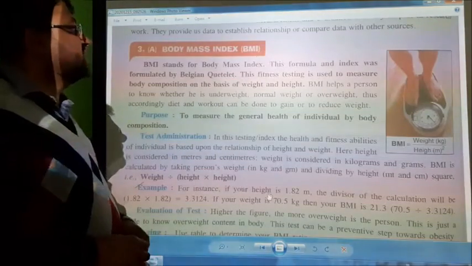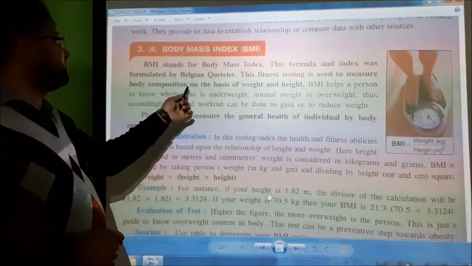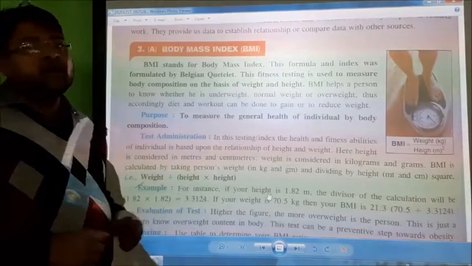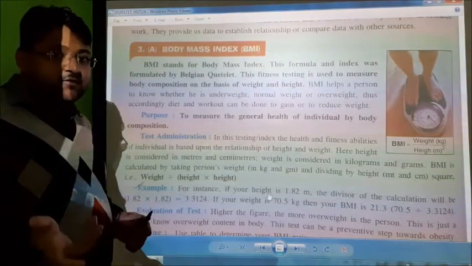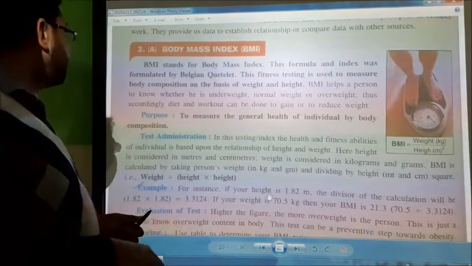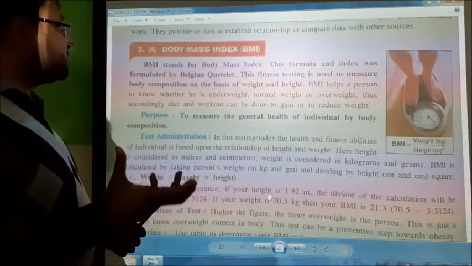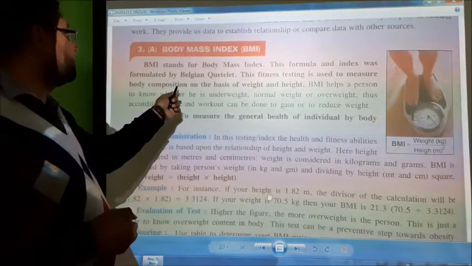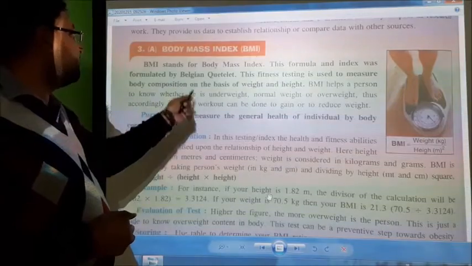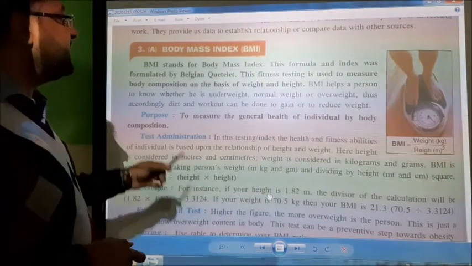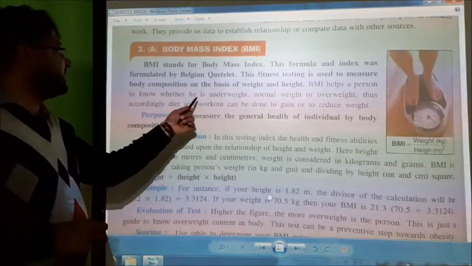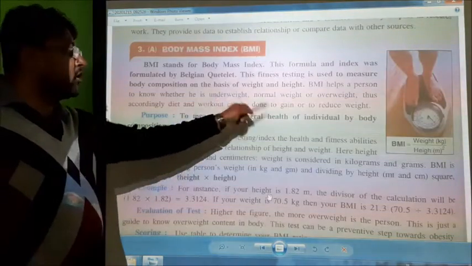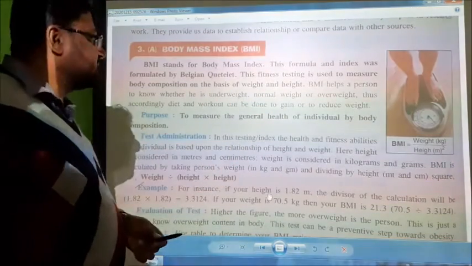This fitness test is used to measure body composition on the basis of weight and height. BMI helps a person to know whether he is underweight, normal weight, or overweight.